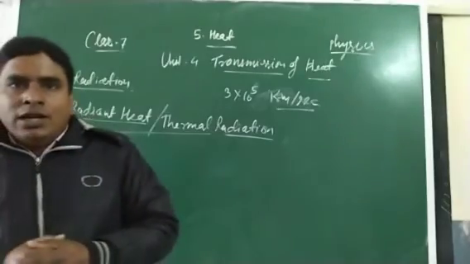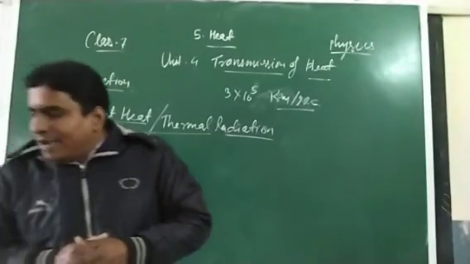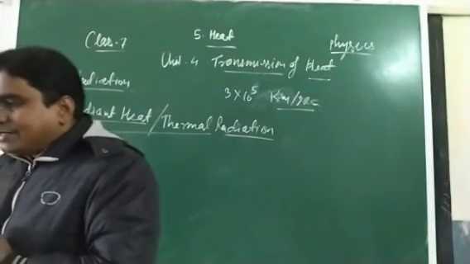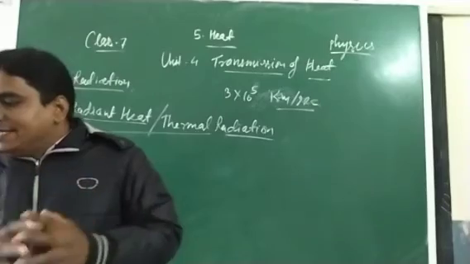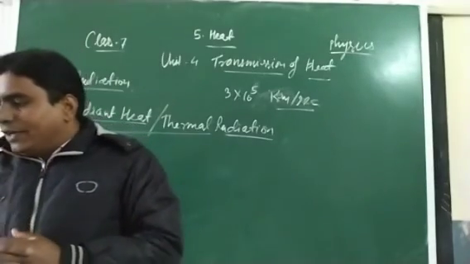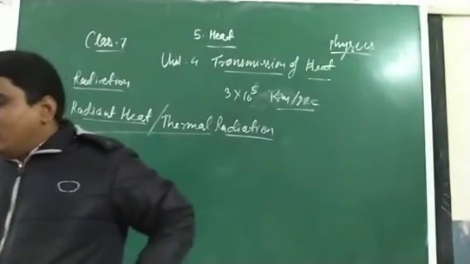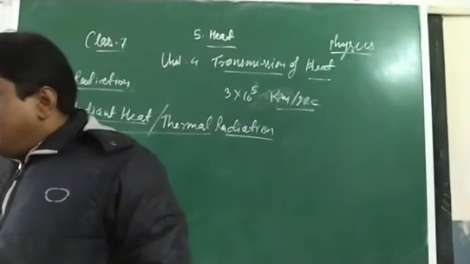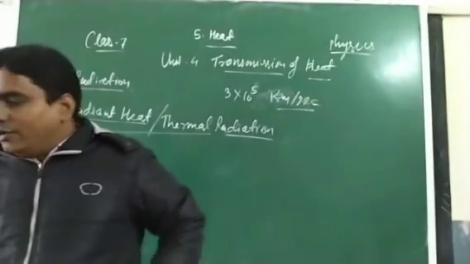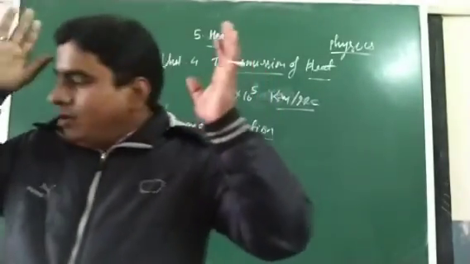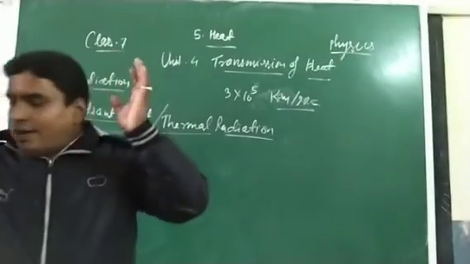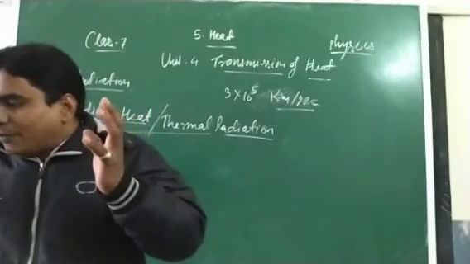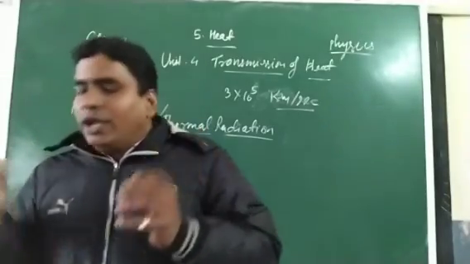Here, students, one more example. Fireman wears brass helmet which is highly polished, because the shiny surfaces are poor absorber and good reflectors of radiant heat. Okay, so that these helmets protect the fireman from the ill effect of too much radiant heat. Okay, firemen are wearing what? Brass helmets which are highly polished, because the shiny surfaces are poor absorber and good reflector of the radiant heat.